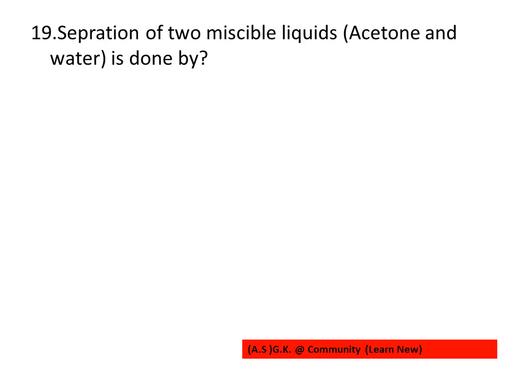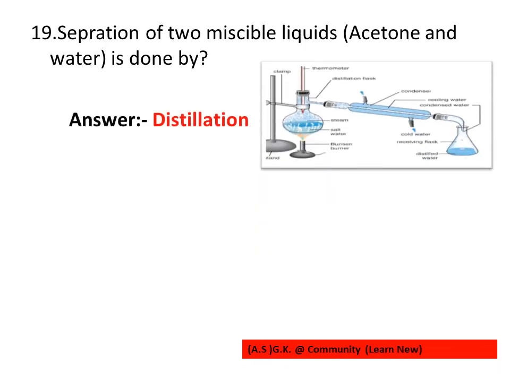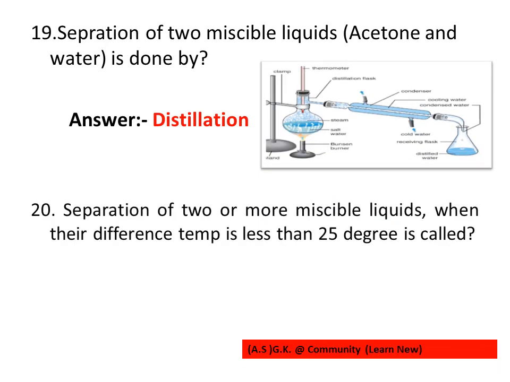19th question is, separation of two miscible liquids is done by distillation. 20th question, separation of two or more miscible liquids when their difference in temperature is less than 25 degrees is called fractional distillation.